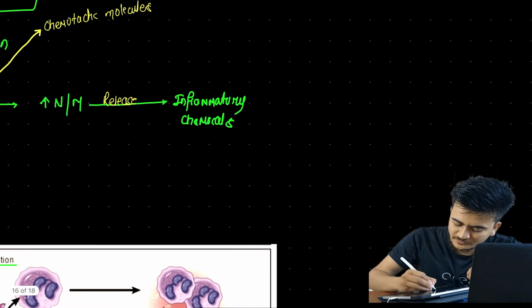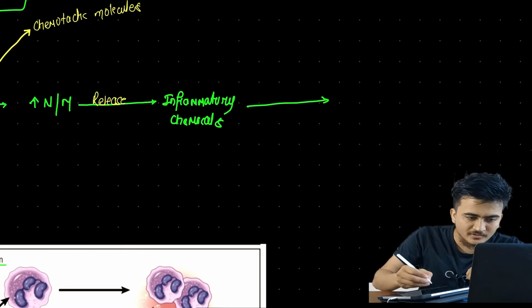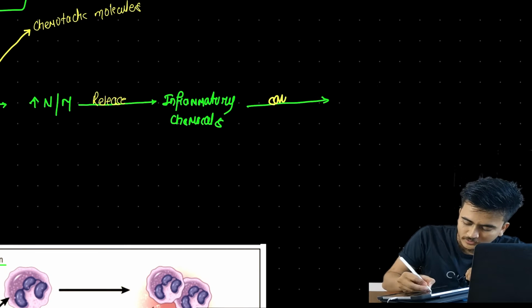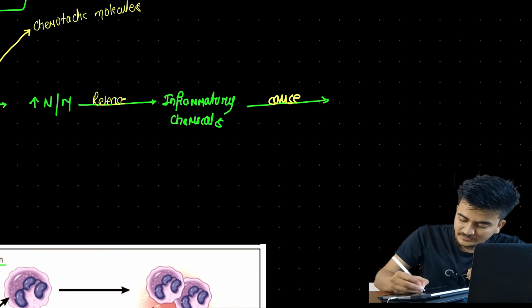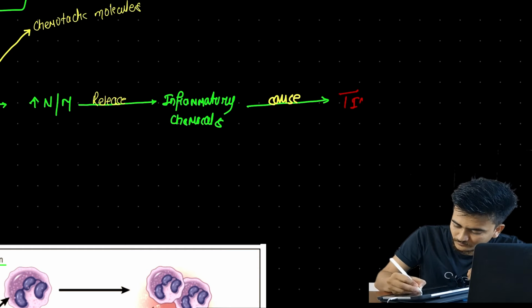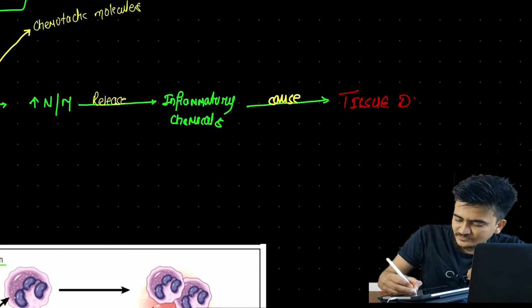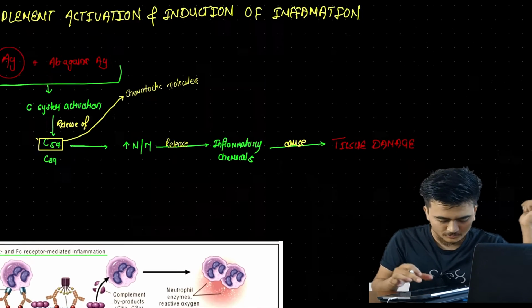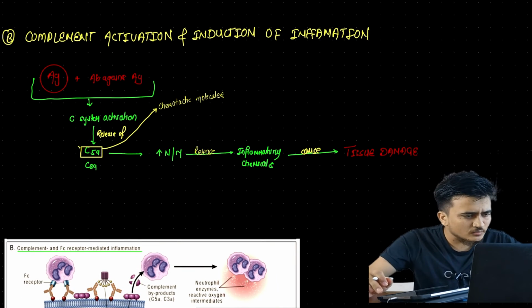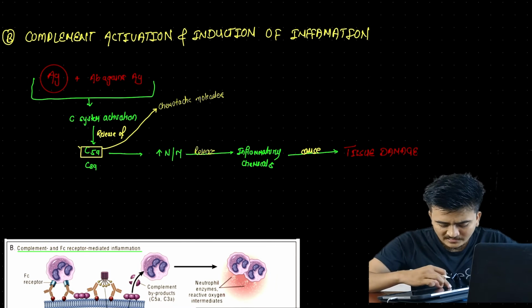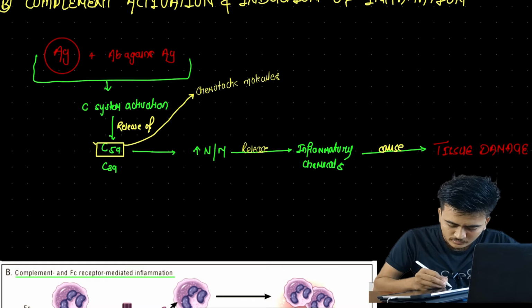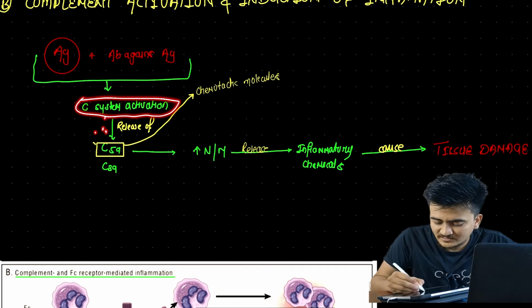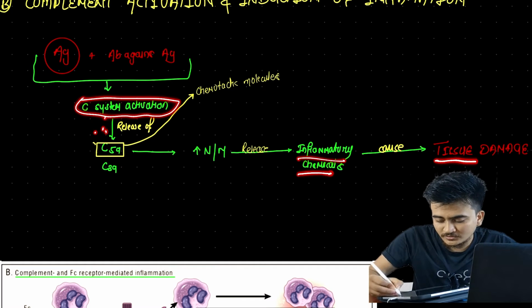And what will these inflammatory chemicals do? They will eventually cause tissue damage. What was this? This was the complement activation and induction of inflammation. Here we can see the complement activation, and the inflammation eventually causing tissue damage.